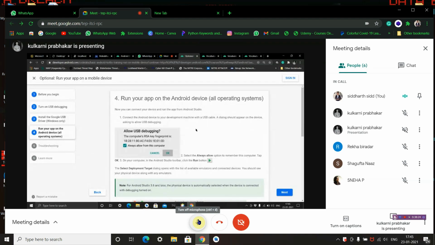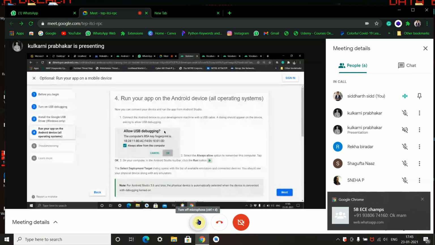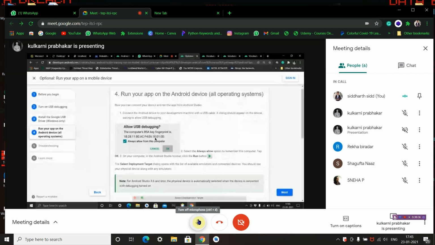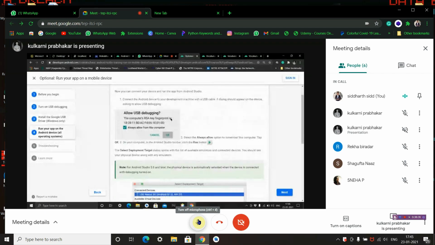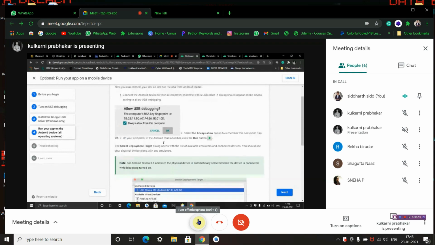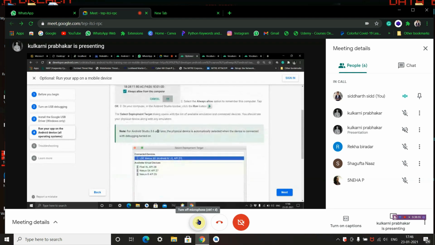Allow USB debugging mode, then connect one end to your phone, and you're done. After that, the third step is, if any notification pops up, select the always allow option to remember this computer, and tap OK. In the Android Studio toolbar, click the run button, and the application which you have created will be installed on your phone, and you can see the results there.